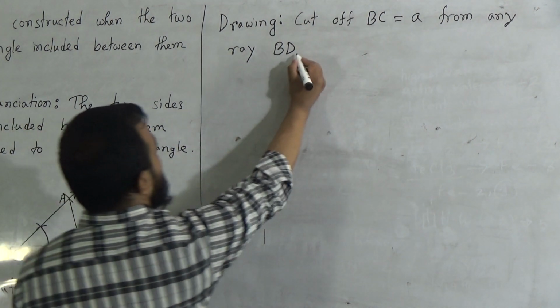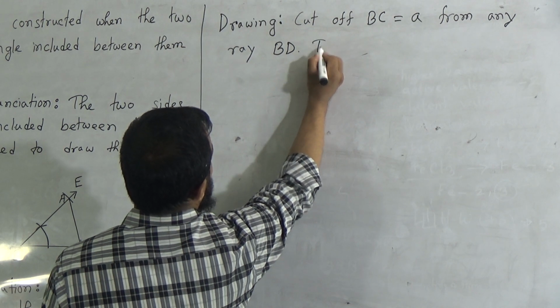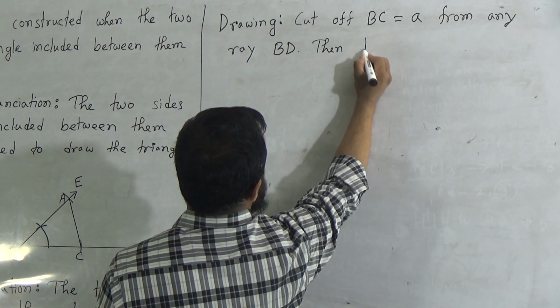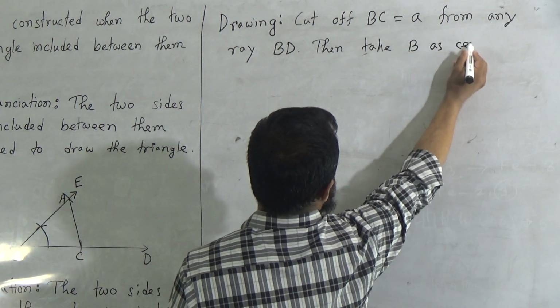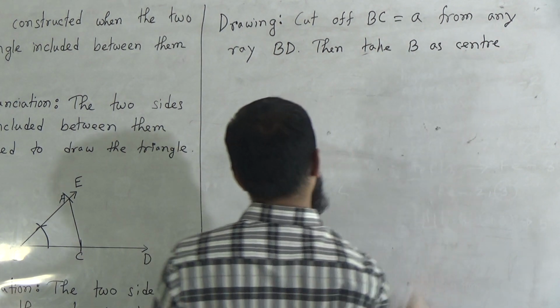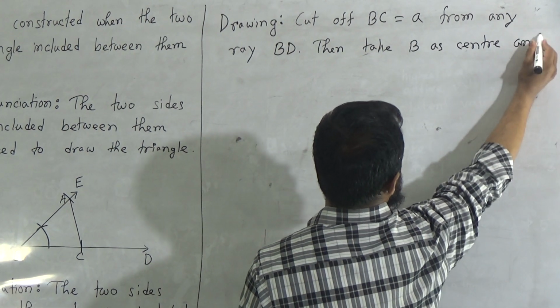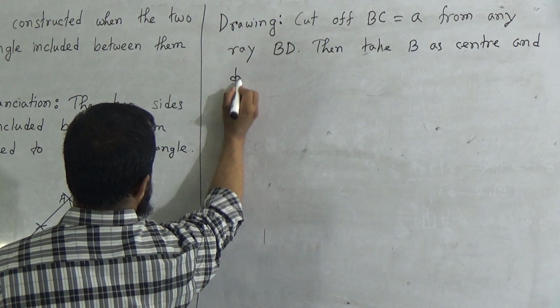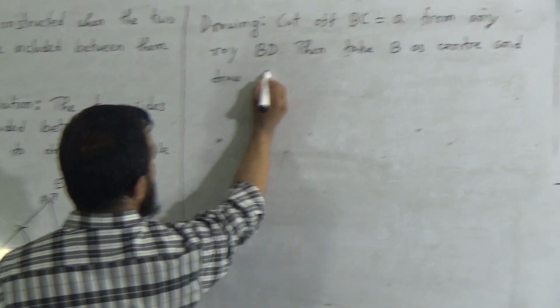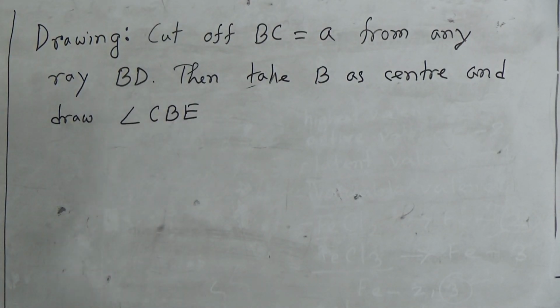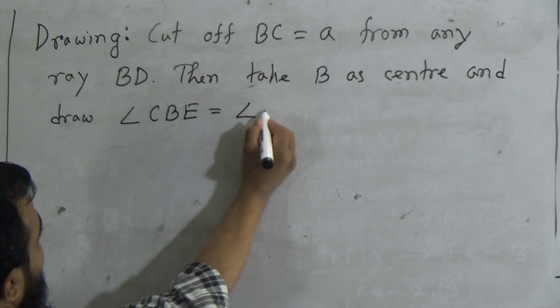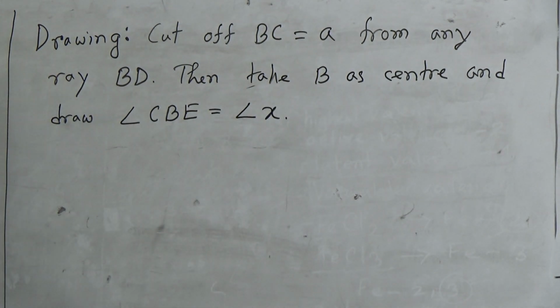After that we should do what? Then take B as center and draw angle CBE. Angle CBE is equal to the angle X.